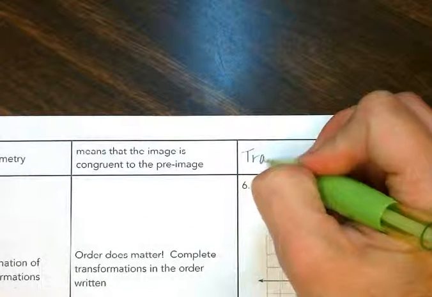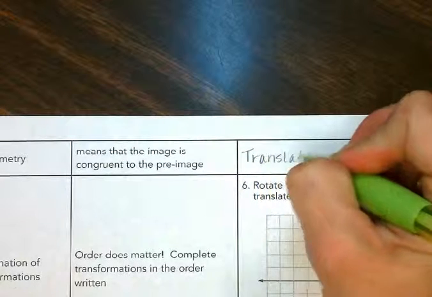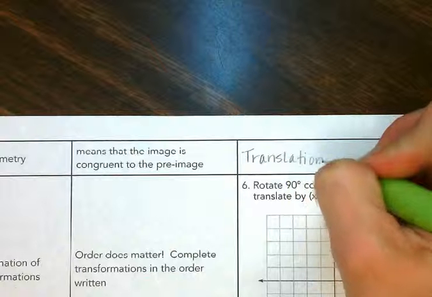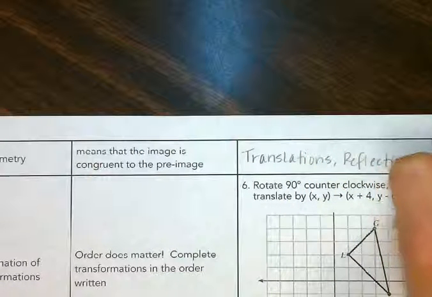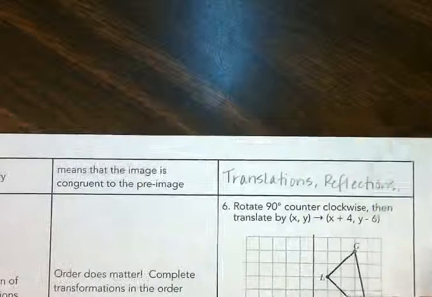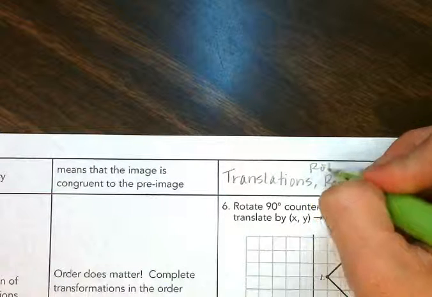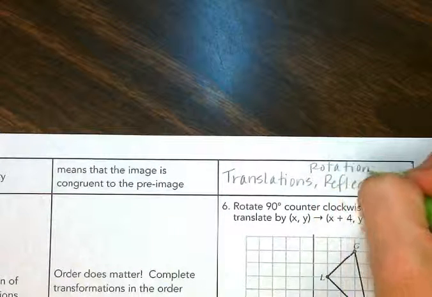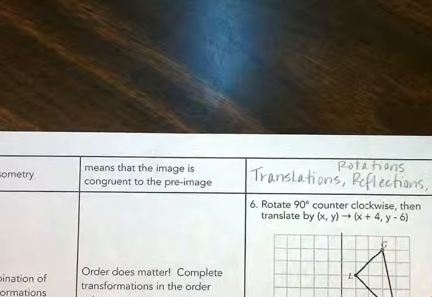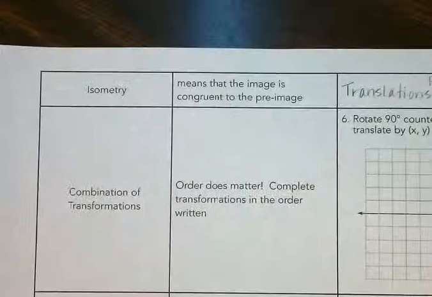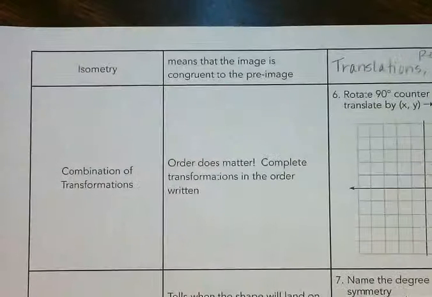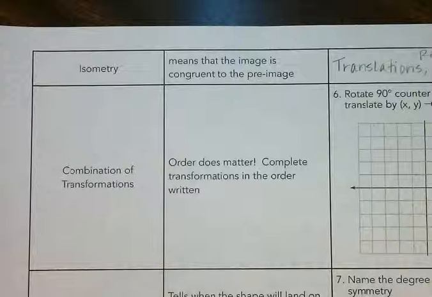But dilations are not isometric. So translations, reflections, and I'm going to run out of space, and rotations. So dilations are not, because they're not going to be congruent if they're a different size. So that's just a reminder of what the word isometry or isometric would be, to say that the shapes are isometric.